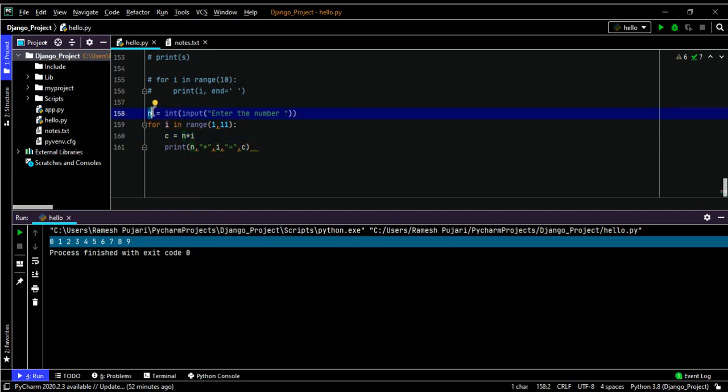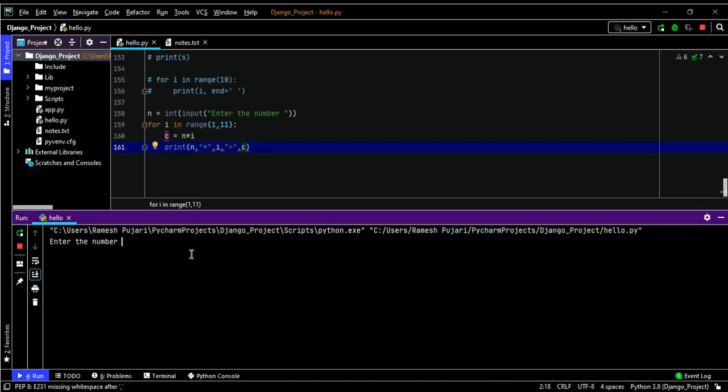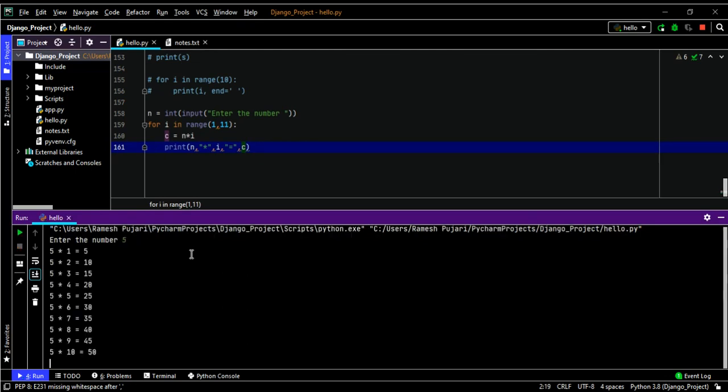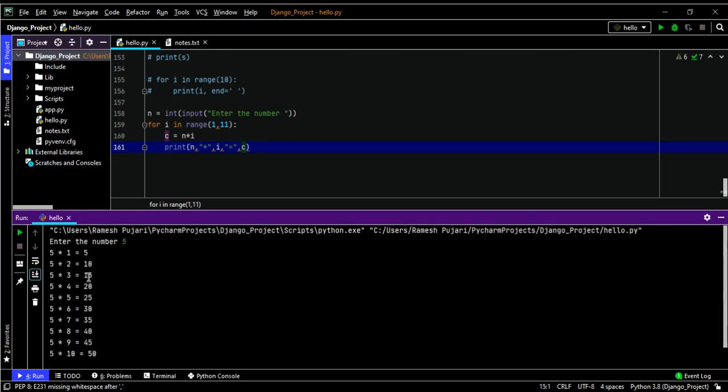Example, if the user entered 5, then 5 into 1 to 10. So 5 into 1, 5 into 2, till it will print 5 into 10 table. I'm printing n and using a star as the operator in between, concatenating and printing the C value. So you can notice here, enter the number. So I will enter 5. So it will print here.